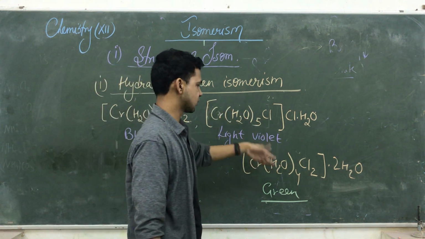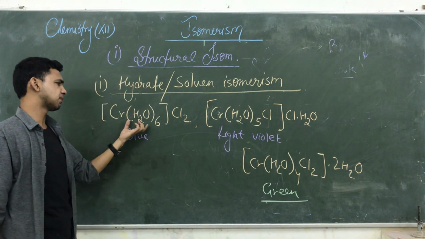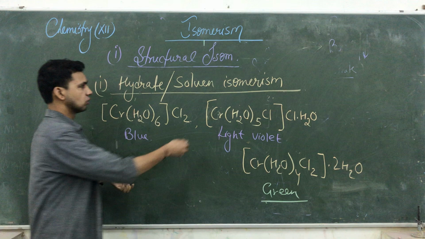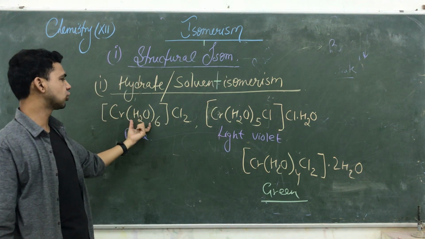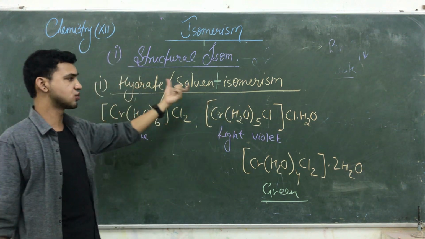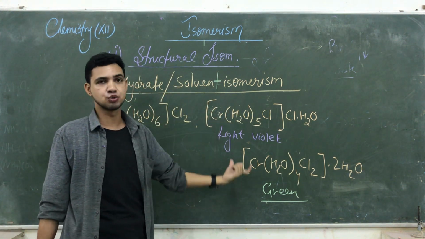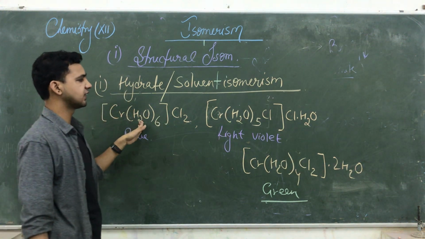Again, the field is weak, so they are changing their color also. But the color totally depends upon the hydrate, that is solvent. Sorry, hydrate molecules. So how many hydrate molecules are present inside as well as outside the bracket is known as hydrate isomerism, or these are hydrate isomers. So here the number of water or hydrate molecules decides their color.